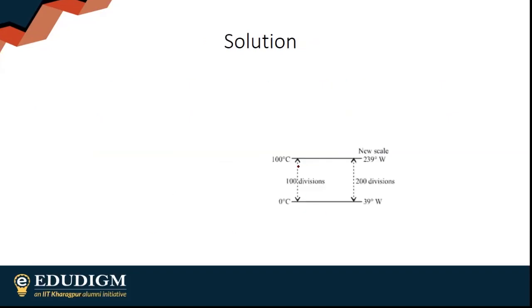Obviously, on the Celsius scale there are 100 divisions, and on the new scale, if you see, there are 200 divisions. Because of that, option B, very good. Everyone has given the right answer.